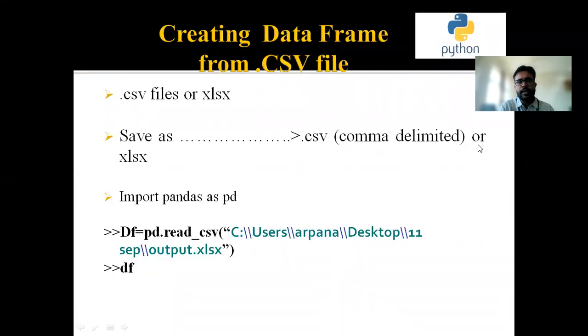Creating data frames: how can we create data frames? We use .csv or .xlsx files. We save as .csv, comma delimited. After that, we import pandas as pd, and df equals pd.read_csv. This is the syntax where we can read the Excel file, right? And lastly, we print the data frame.